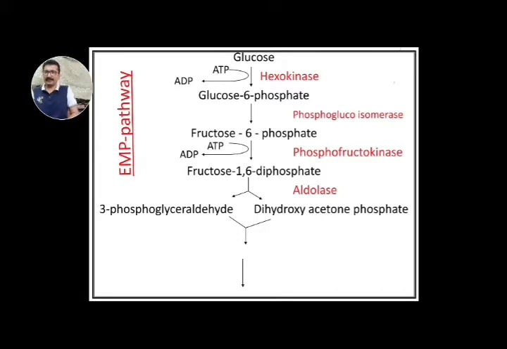Both of these molecules, that is 3-phosphoglyceraldehyde and dihydroxyacetone phosphate, are isomers of each other. Then molecule of dihydroxyacetone phosphate is isomerized with the help of enzyme isomerase into another molecule of 3-phosphoglyceraldehyde, so that at the end two molecules of 3-phosphoglyceraldehyde are produced.